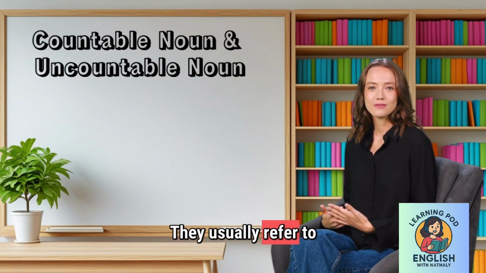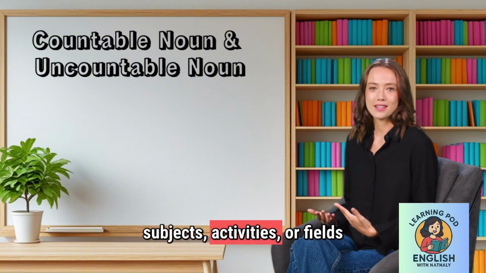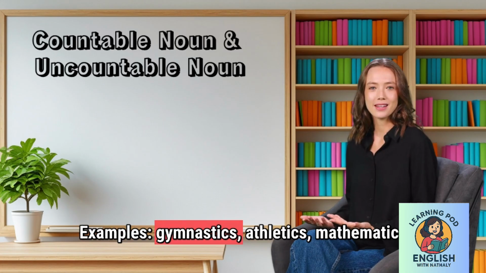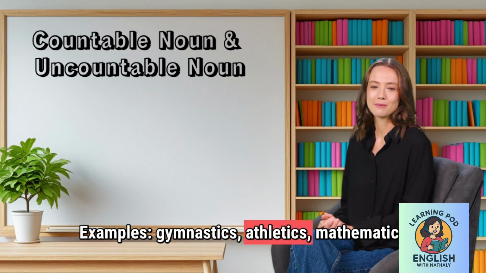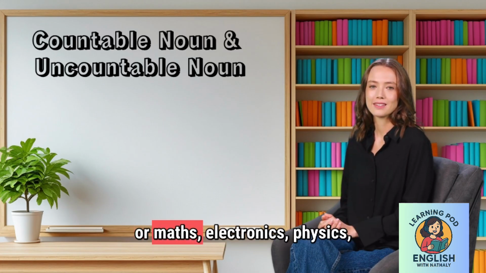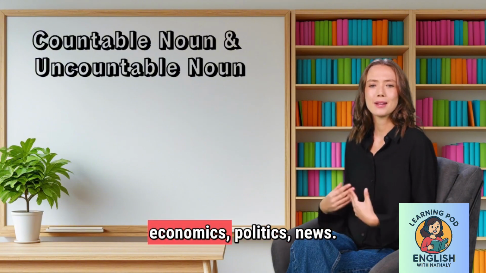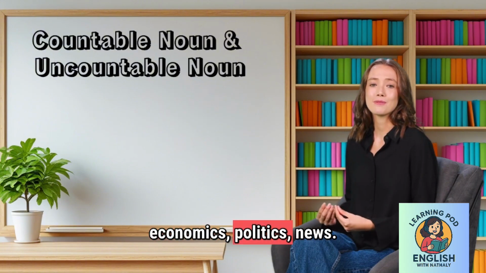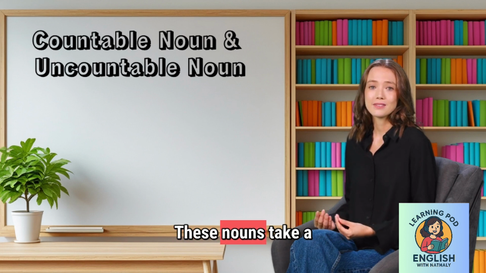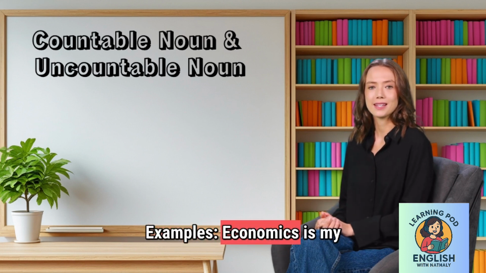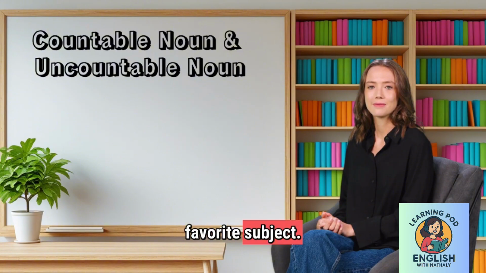They usually refer to subjects, activities, or fields of study. Examples: gymnastics, athletics, mathematics or maths, electronics, physics, economics, politics, news. These nouns take a singular verb. Examples: economics is my favorite subject. The news is very interesting today.